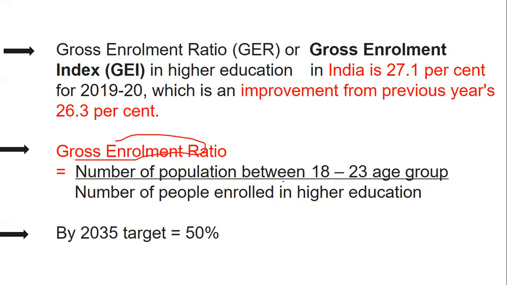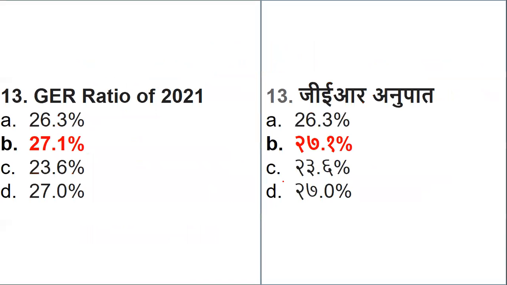There is one more update, but I will take it in the form of a question in the coming days. Okay, fine. So gross enrollment ratio, everyone. The latest is 2021, which is 27.1%.